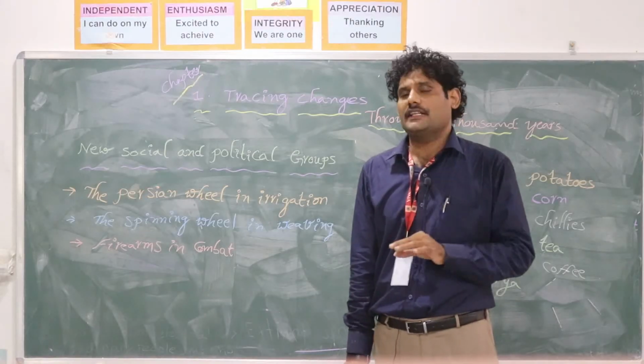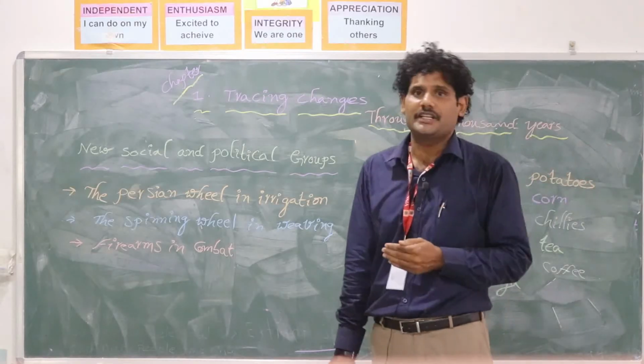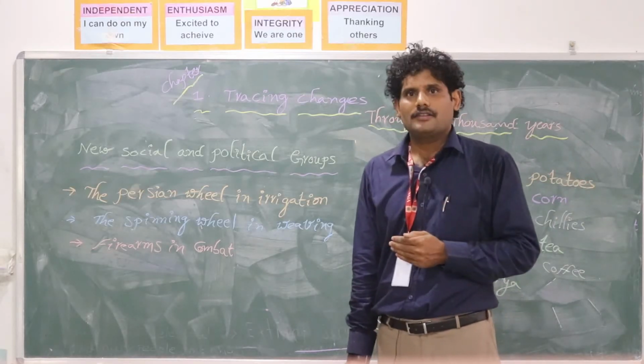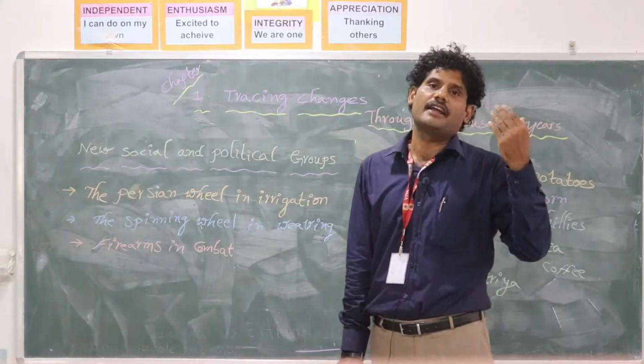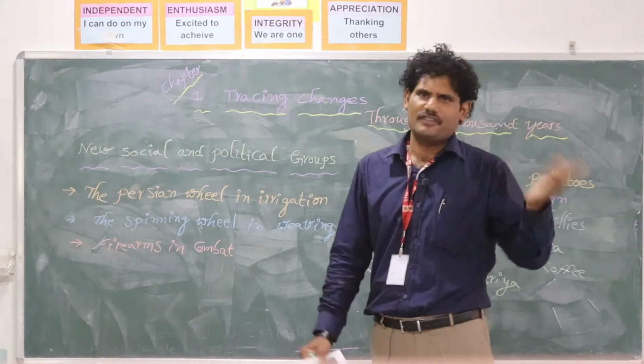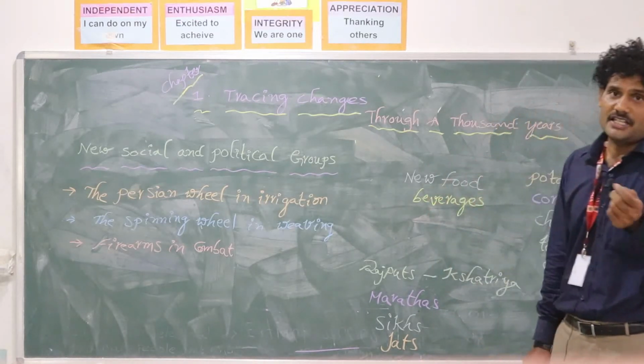And not only at the time of colonization, when European and Arab travelers came to India, they also brought some vegetables to India, and from India they also took some ideas and vegetables there, and it was quite common. And beverages means tea, coffee.